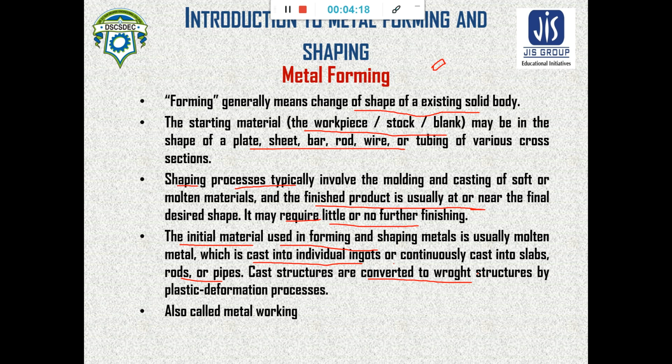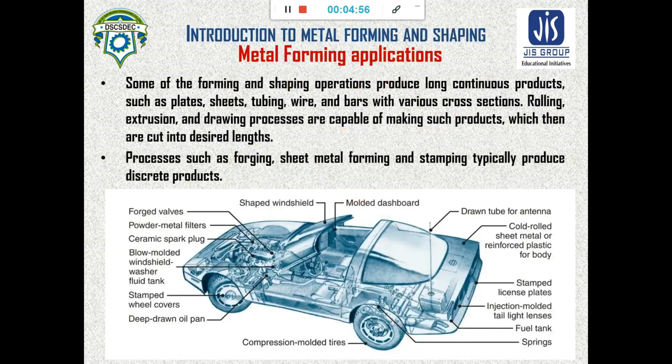Due to this type of property, it can withstand the external force which deforms the body plastically. So in one word, metal forming or metal working is a bulk deformation process by external loading, and the bulk deformation is achieved by plastic deformation. Altogether, shaping and metal forming are known as metal working processes.